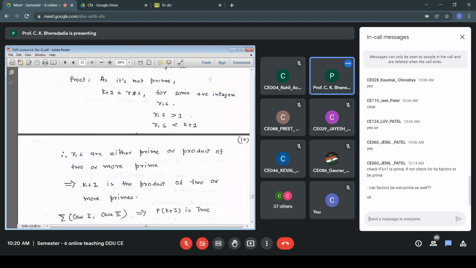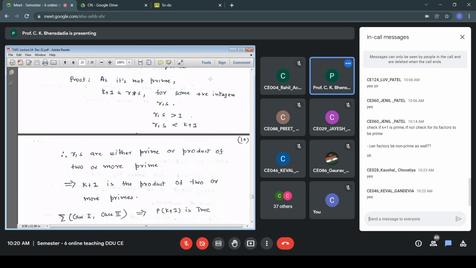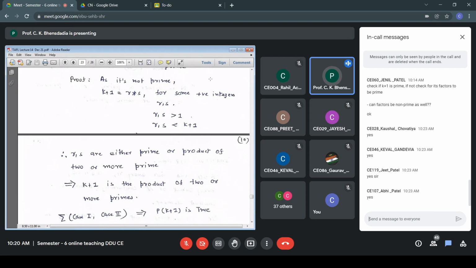Is that clear? Kaushal, fine. Keval, fine. Jit, Abhi. Rikin, Harsh Patel. Janil, okay.